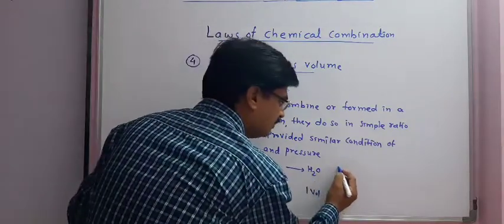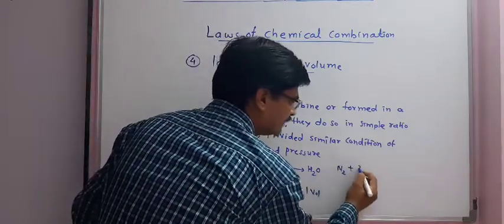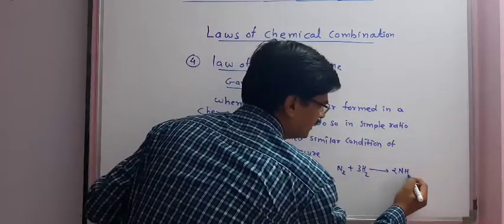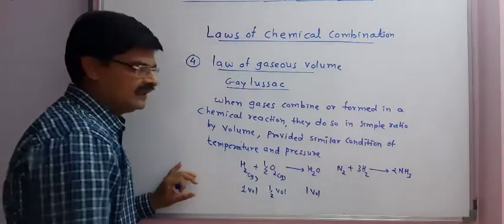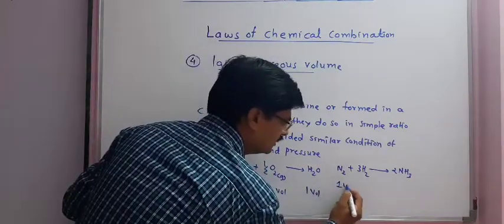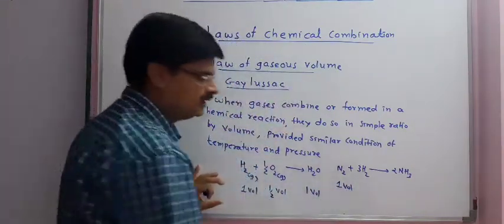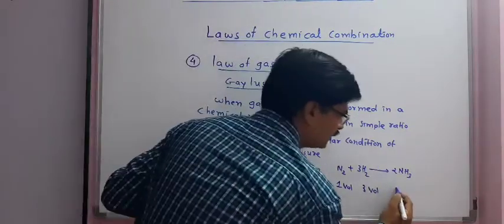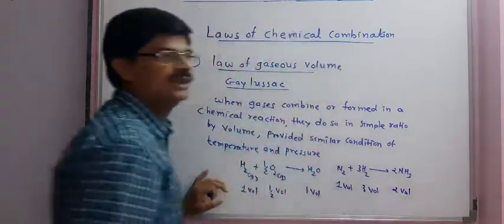Same way, another example we can take is nitrogen gas plus hydrogen gas gives ammonia. In this example, we can say 1 volume of nitrogen and 3 volume of hydrogen gives 2 volume of ammonia.